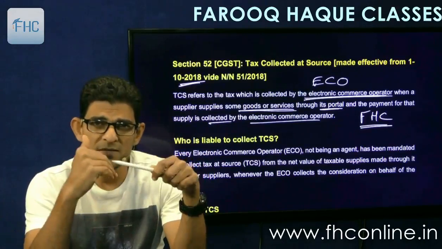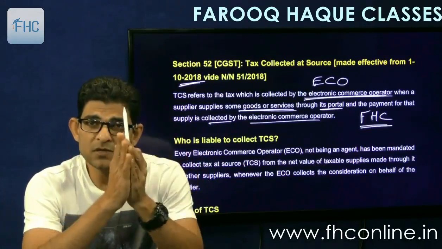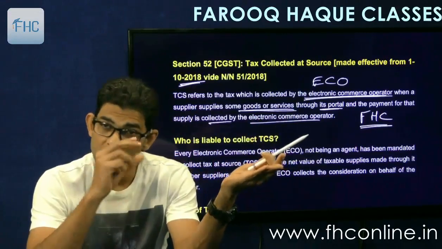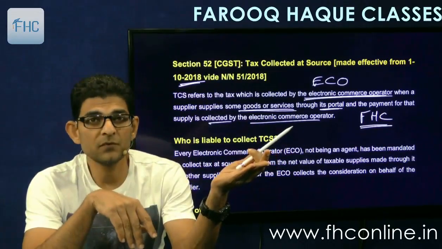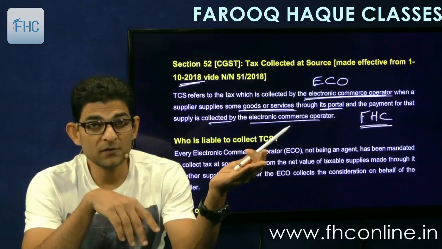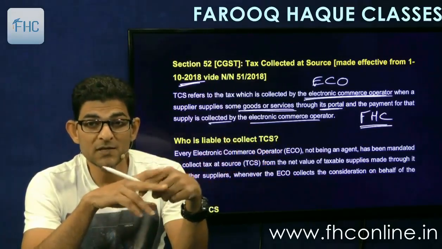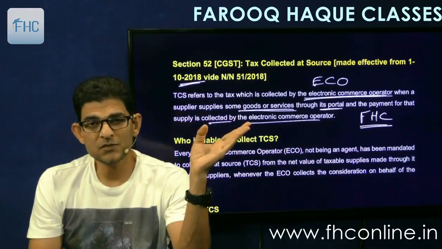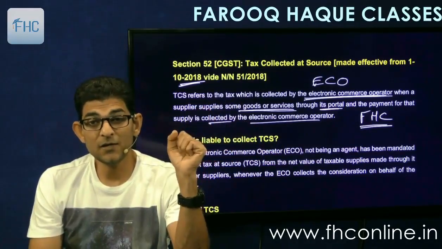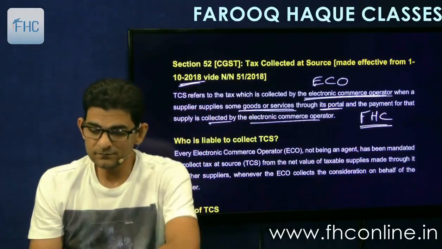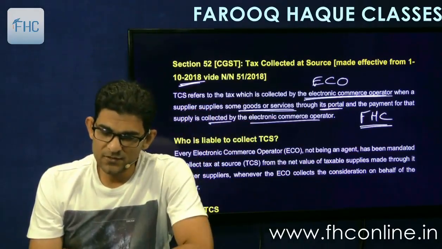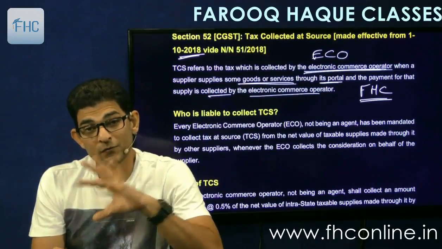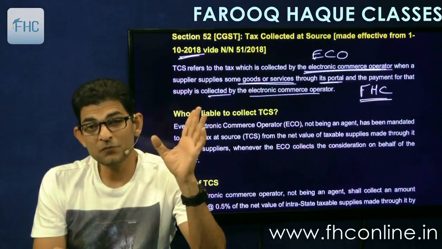So the student pays me, Farooqa classes, and when Farooqa classes will release the payment to the actual teachers, we will deduct a portion of the money out of it and pay it to the government, calling it tax collection at source. And then I'll give the certificate to the teachers, and teachers can take the credit of the same. Similarly, when we supply goods through Amazon, Flipkart, all these things, the TCS provisions will apply.